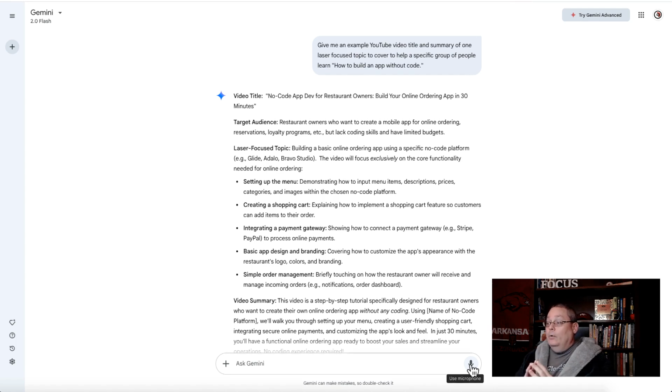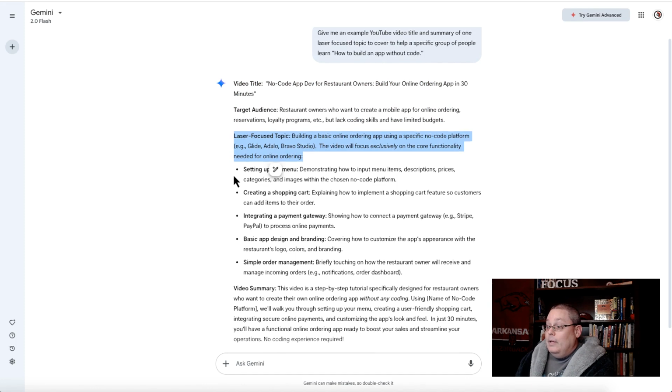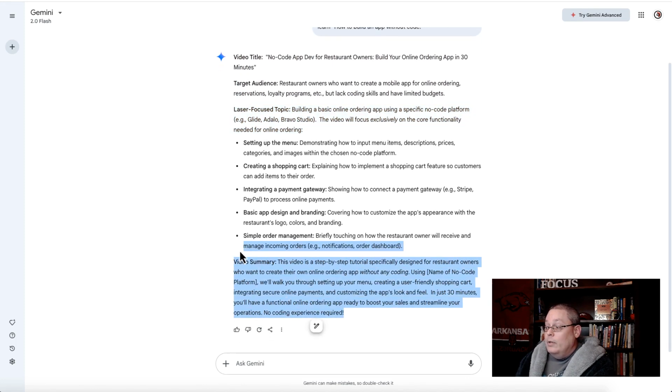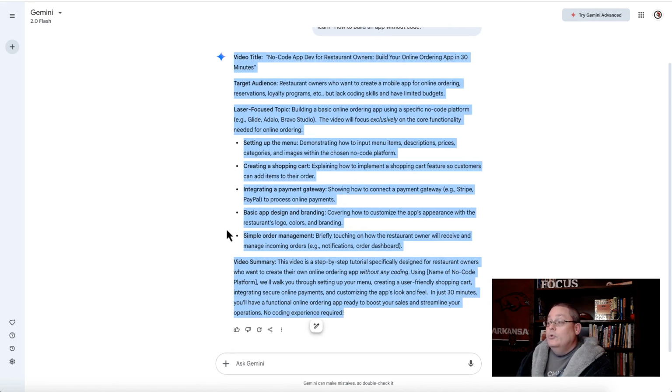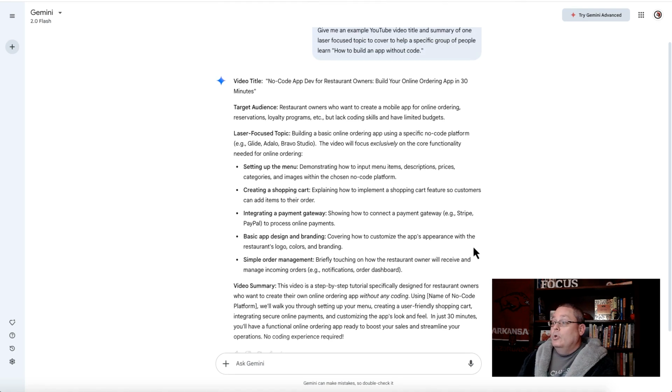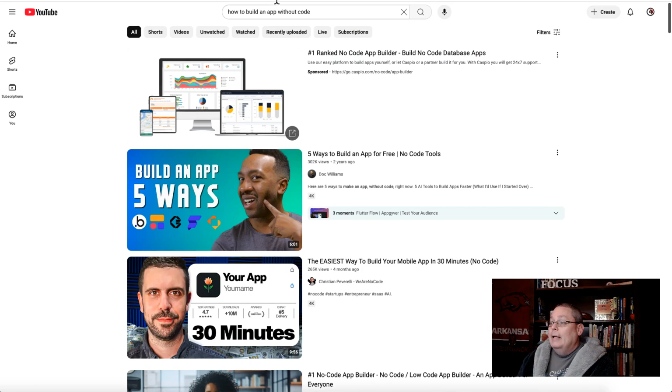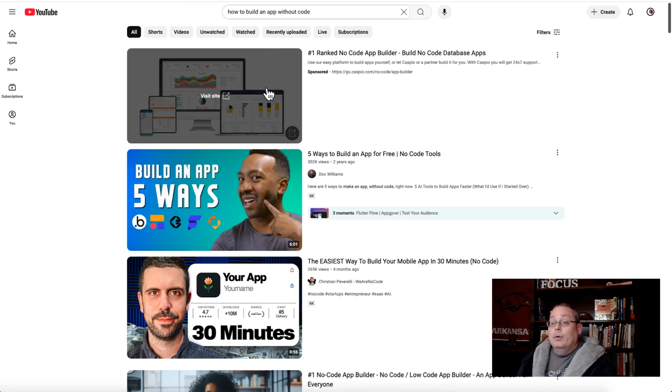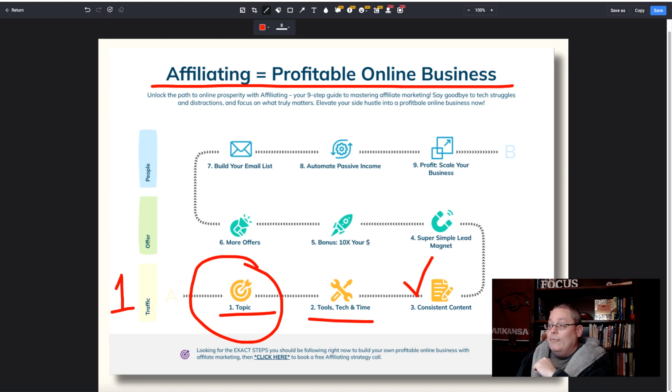an app without code. So now we picked a topic and now we have everything we need to build an audience. Video title, a target audience, laser-focused topic. And then you have all the details here to include the summary, which is to create a video with a step-by-step tutorial. And again, you go back and you look here, most likely you can promote this product. So you get your affiliate link for a product like this and you start driving traffic.